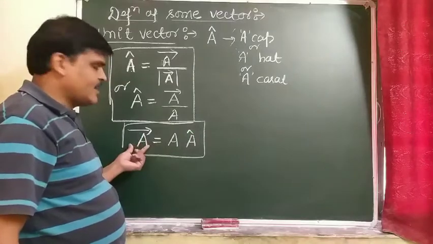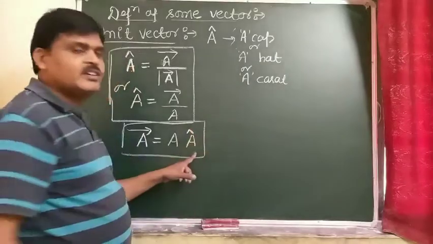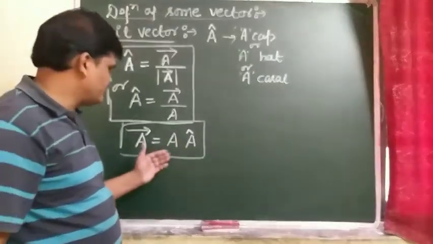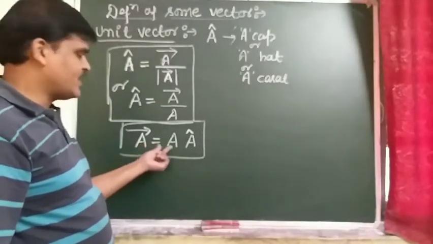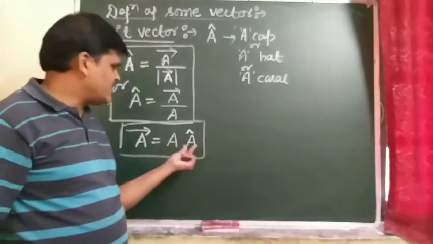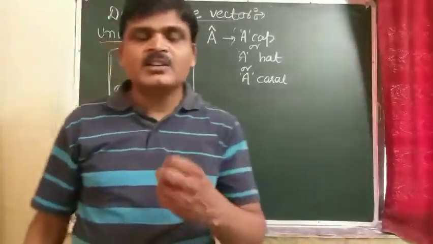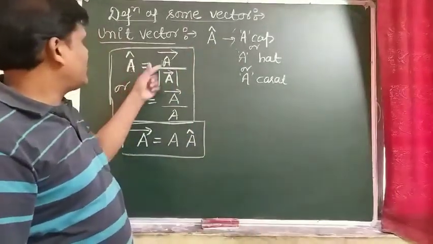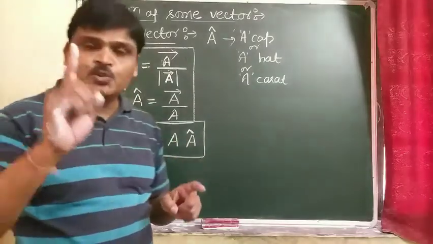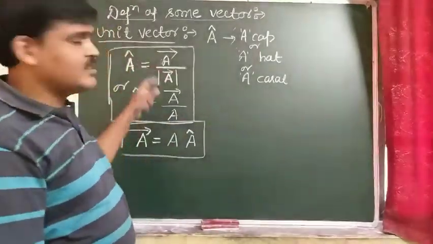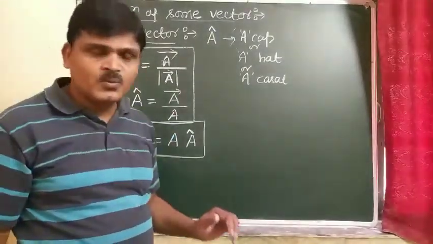So student, the direction of vector A can be represented by the unit vector. I have already explained that A is the magnitude of vector A, and A cap is the direction of the given vector. The unit vector of the given vector is a vector of unit magnitude with the same direction as the given vector.